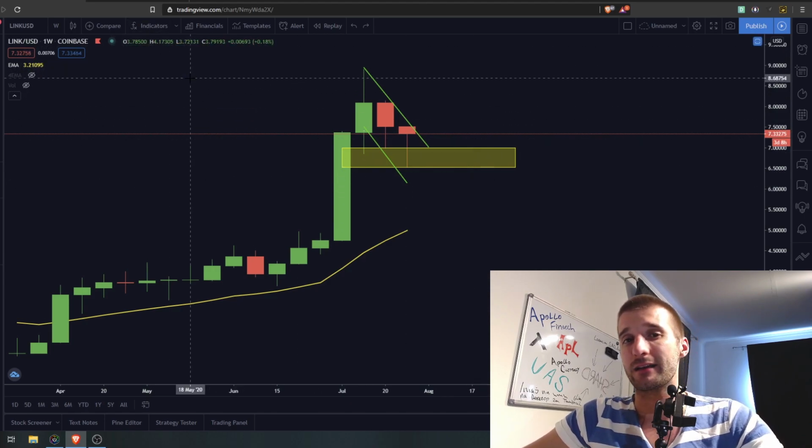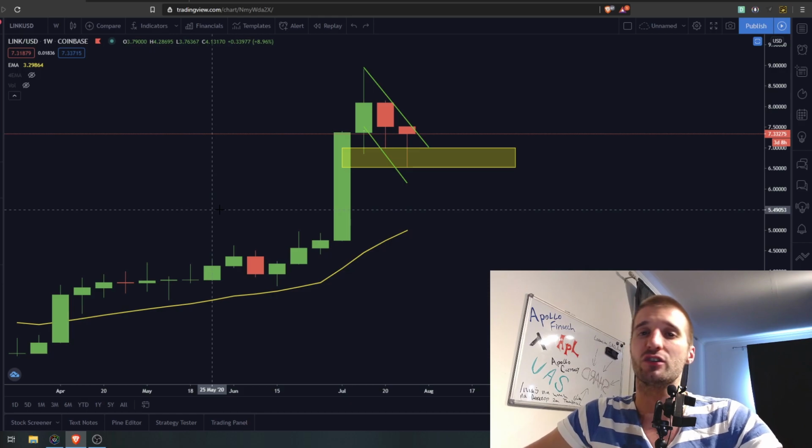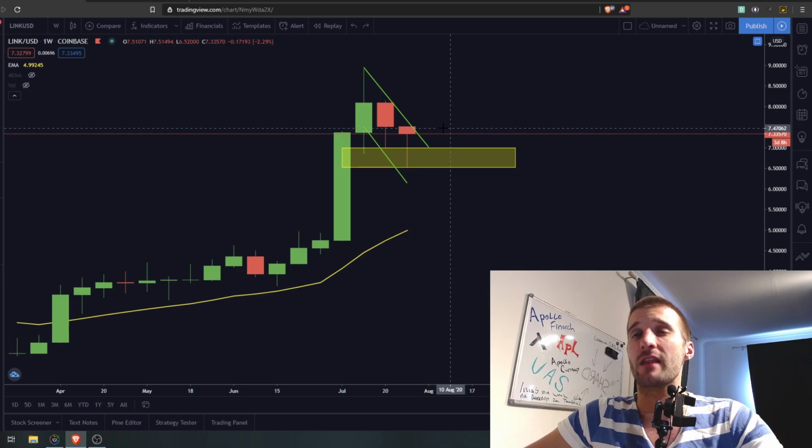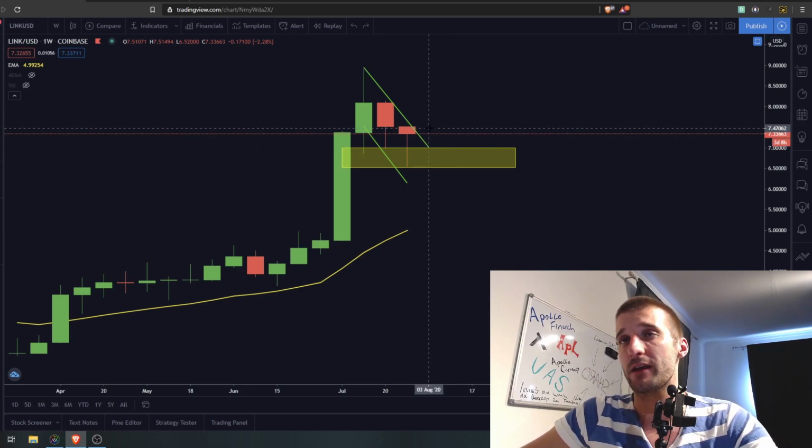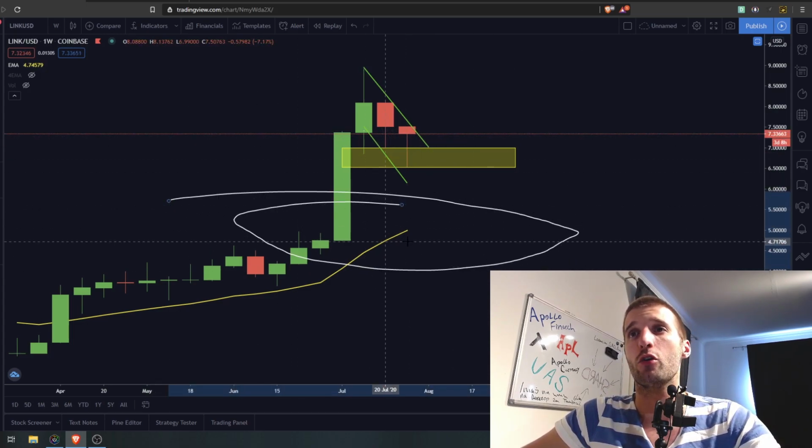We need to do technical analysis by the things that we are seeing on the chart and not by the things that we think are going to happen. Especially about FOMO and FUD, do not get tricked by that. Do not buy something because it's growing too much. I wouldn't buy Link now, unfortunately. I'm actually thinking to buy it if we see lower prices, but I don't think we're going to see lower prices. But if that happens, and everything is possible in crypto, right, there is a big probability that I will enter Link also, because it is a good project, and if you invested a little bit lower, congratulations to all holders.